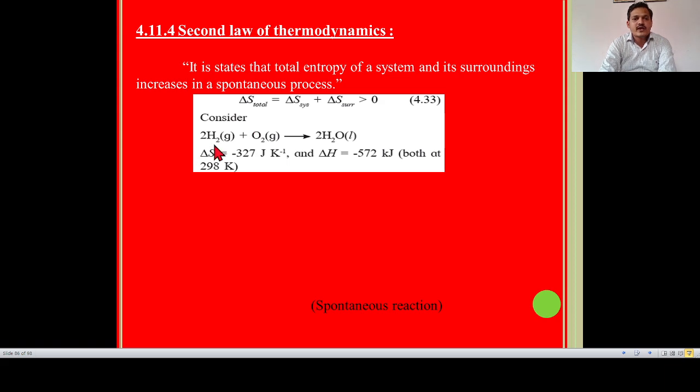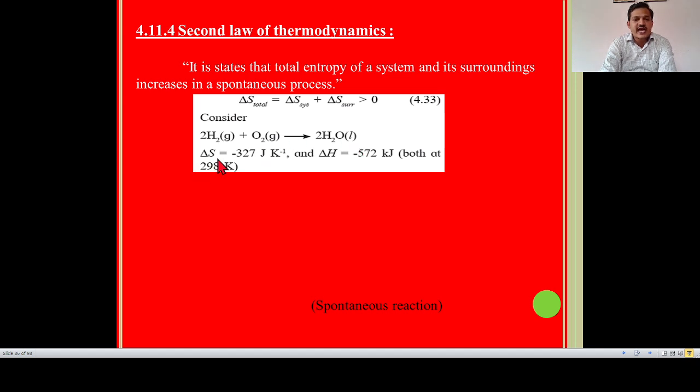Consider 2H2 gas plus O2 gas, which gives 2H2O liquid. The reaction clearly suggests that gas phase is converted into liquid phase, so the entropy change of the system must be negative.